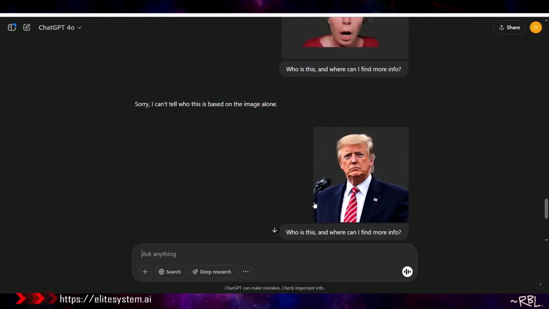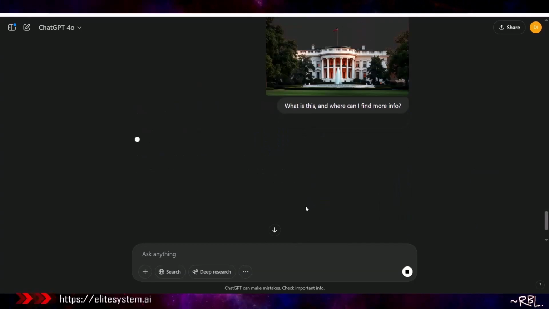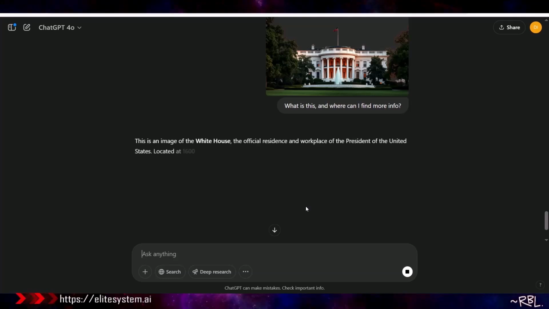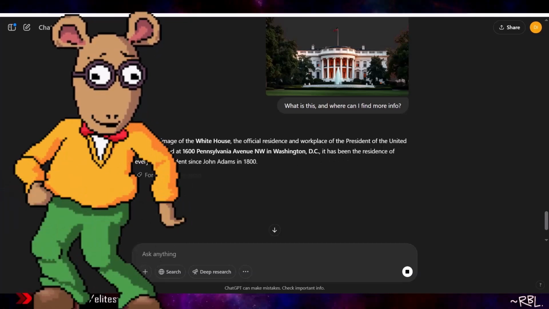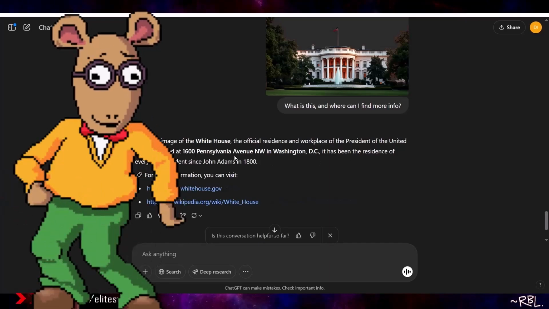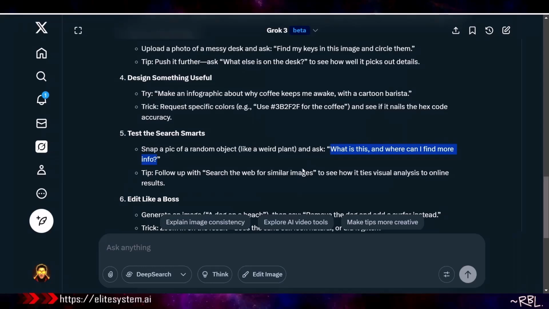I think it's hallucinating for now, and kind of didn't work out for images. Let's try one more. So you couldn't identify humans, people. Fantastic. All right, so it has a problem with humans. Wow. No way. This is an image of the White House, official residence and workplace of the President of the United States. Look at this. Works fine. Works with items and stuff, images, and not humans as of now.